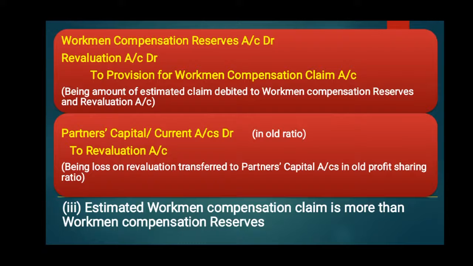Here an example can be taken. Suppose the claim is of 100 rupees and the reserves that exist in the balance sheet are rupees 80. So the rupees 20 will be transferred to the revaluation account. This is a loss, being amount of estimated claim debited to workman compensation reserve and revaluation account.